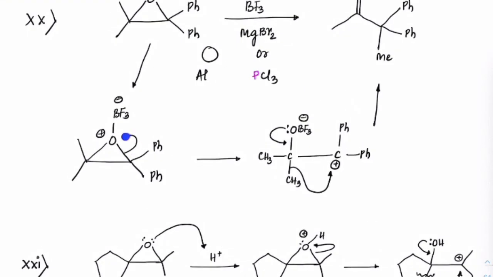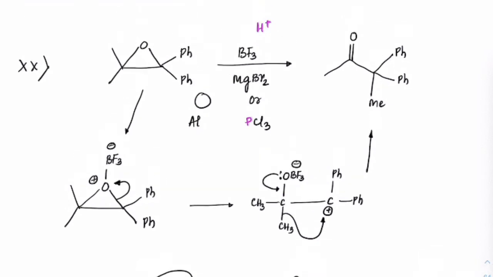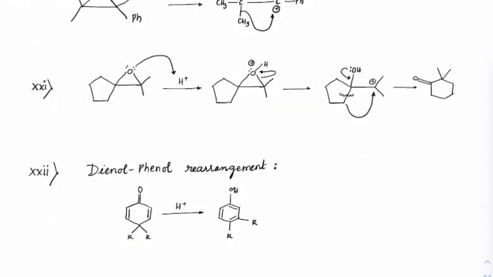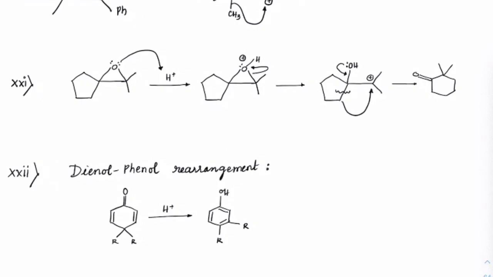ring breaking will happen and it will break to the more stable carbocation. So here there are 2 phenyls, so it would break onto this carbocation. The lone pair will support it back, migration will take place here and pinacolone will form, right? Similar case, the next one is also a similar case, just go through that.